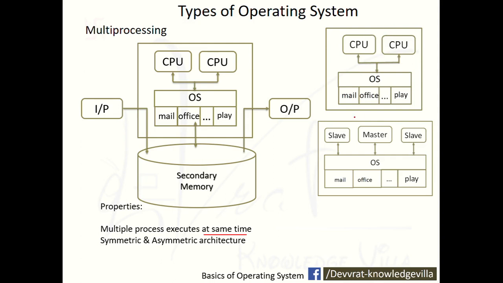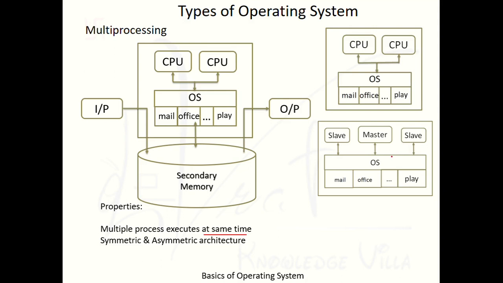But the master-slave arrangement is asymmetric architecture. In that case, one processor is the master processor and the remaining processors are slave processors. In general terms, we can say it is a leading processor. It will decide the role and functionalities of other processors, what they have to do and what they don't have to do.